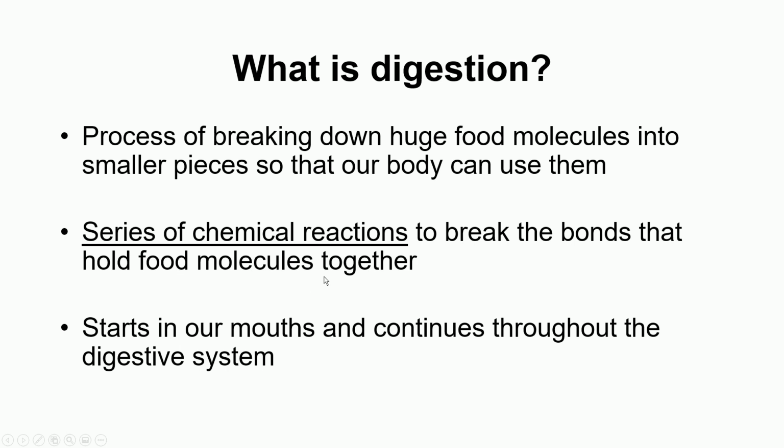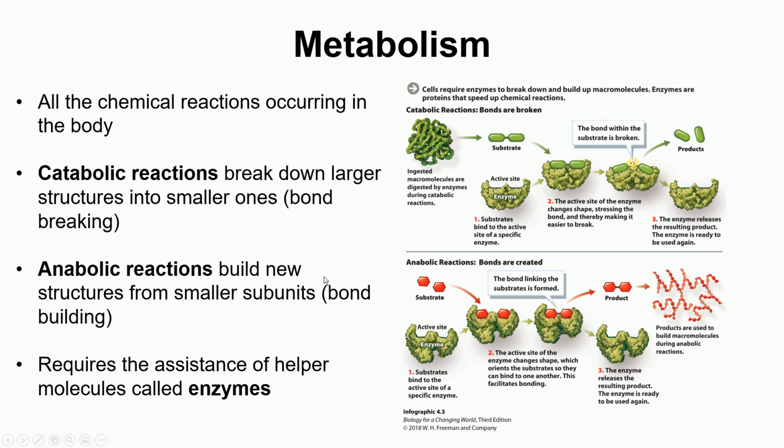So as I said, the food we eat has these nutrients. These are big molecules. First of all, they get converted into monomers. Like proteins get converted into amino acids, carbohydrates get converted into simple sugars, nucleic acids get converted into nucleotides. All this is happening because of these breakdown reactions, which are called catabolic reactions. As I said, in our body there are two kinds of reactions going on: catabolic reactions, which are breakdown reactions, and anabolic reactions, which are building up reactions.